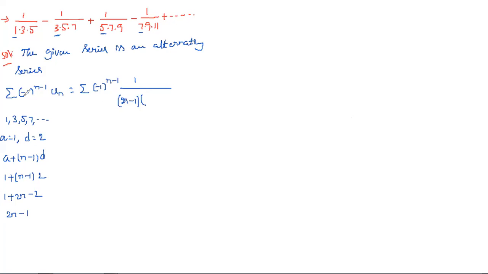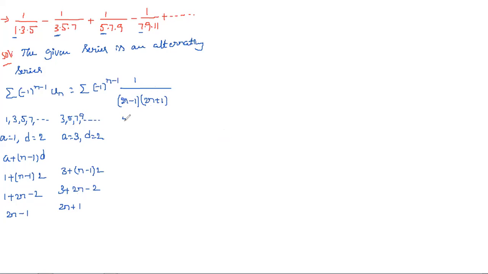In the same way, next we take the second terms: 3 5 7 9 and so on. The difference is the same, but the first term is a equal to 3, d equal to 2. Apply the same formula: 3 plus n minus 1 into 2, that is 3 plus 2n minus 2, so we can write 2n plus 1. So here we got 2n plus 1.